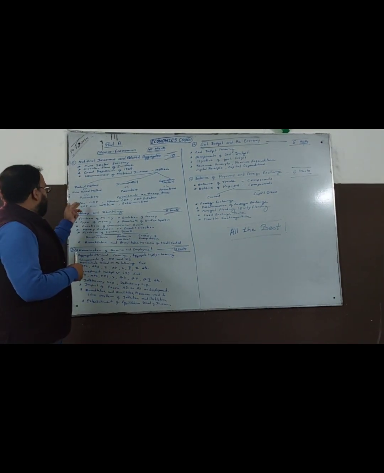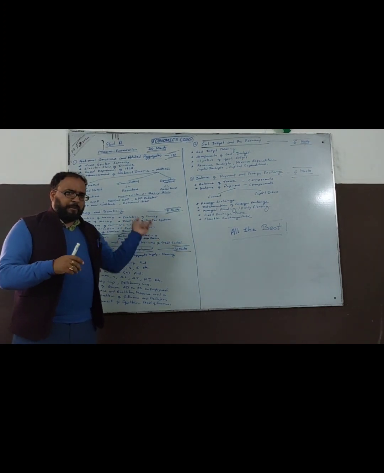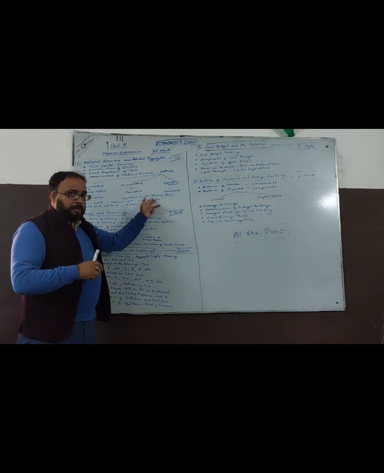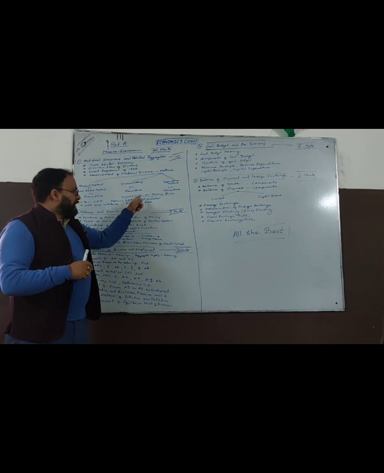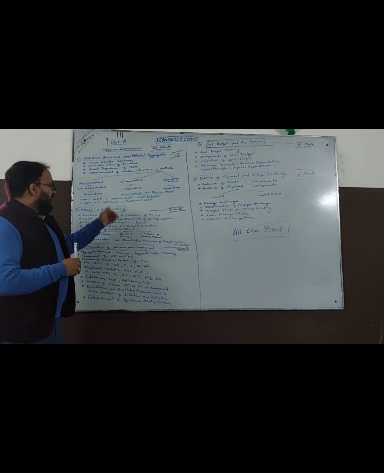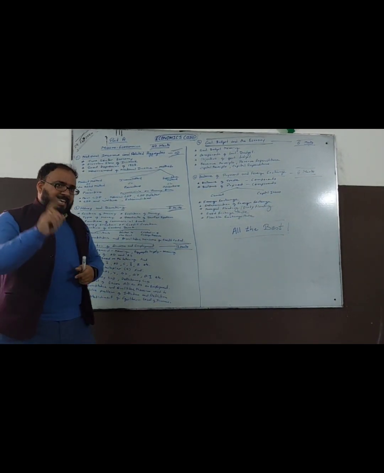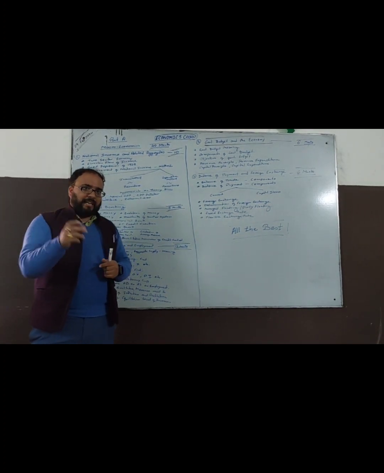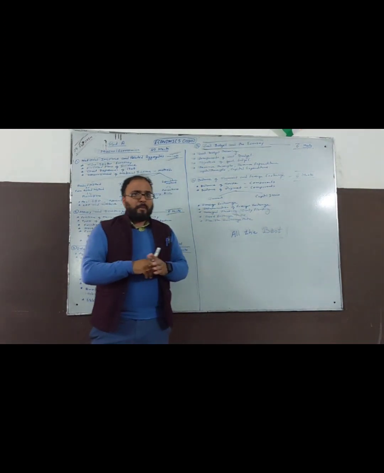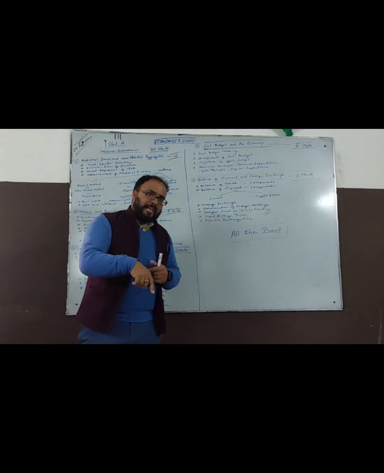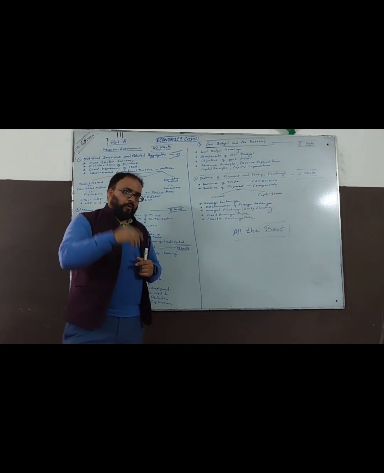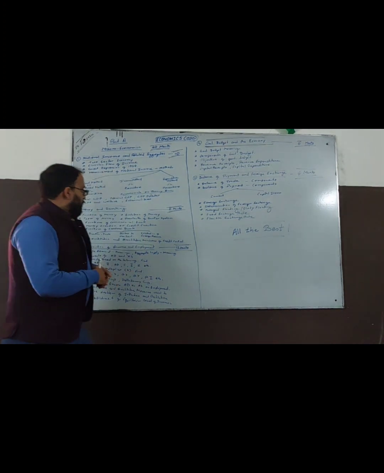Then coming to real GDP, you are asked to convert real GDP into nominal GDP, or nominal GDP into real GDP. GDP deflator, very easy topic this is, and the question is of around 4 marks. Then GDP and welfare, and then externalities. The externalities can be both positive and negative. If any positive impact is falling on the economy, that is said to be positive externalities, and if negative impact is falling on the economy, that is called negative externalities. This has been informed to you in class many times.